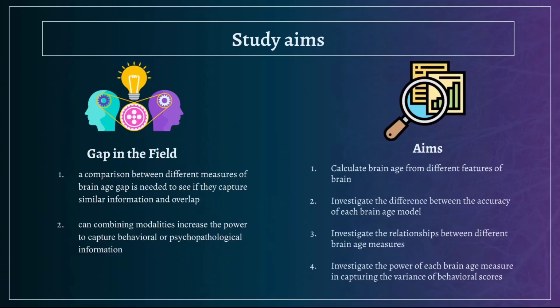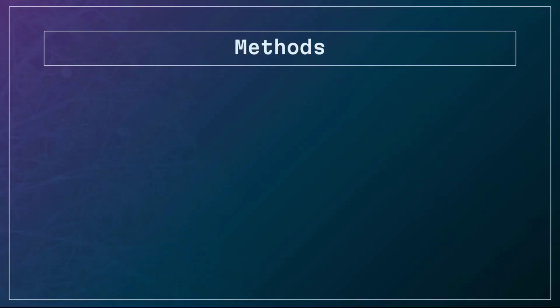Therefore, the aims of this study include calculating brain age from different features of the brain. Secondly, investigating the difference between the accuracy of each brain age model. Thirdly, investigating the relationship between different brain age measures. And lastly, investigating the power of each brain age measure in capturing the variance of behavioral scores.